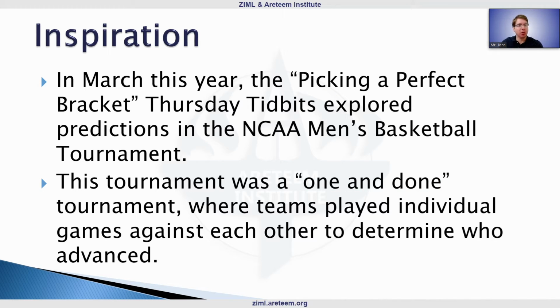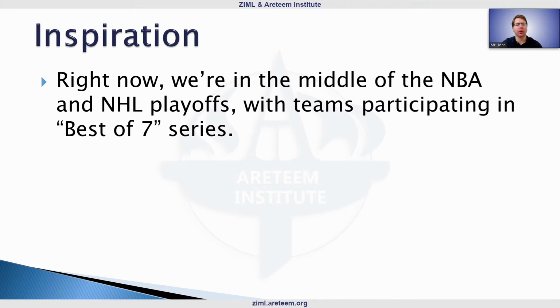Now, a little bit later, we're into the NBA and NHL, so basketball and hockey playoffs. Traditionally, these professional leagues play what are called best-of series. These playoffs mostly take place with best-of-7 series.